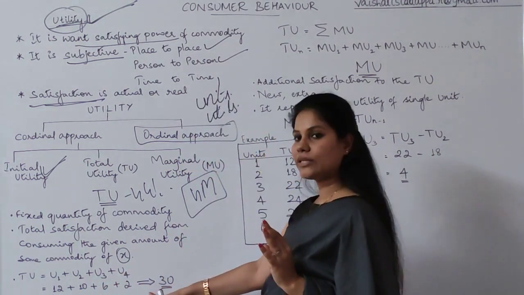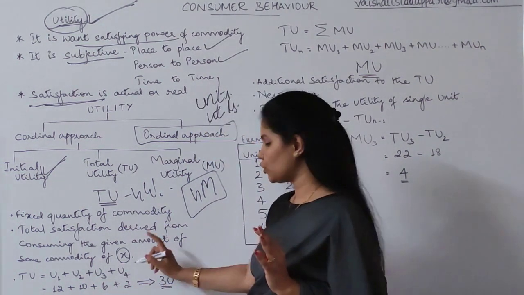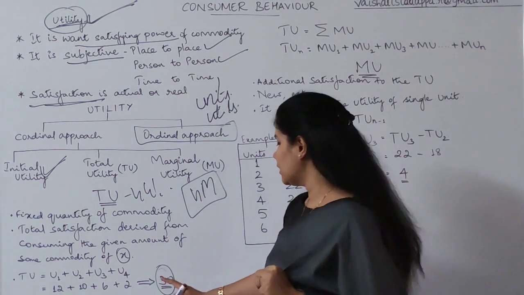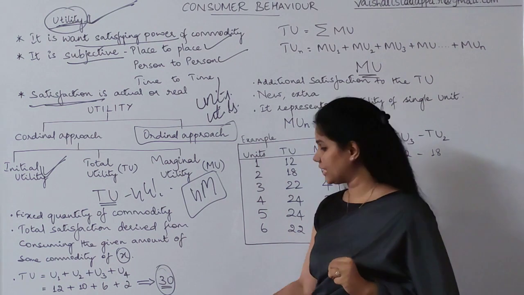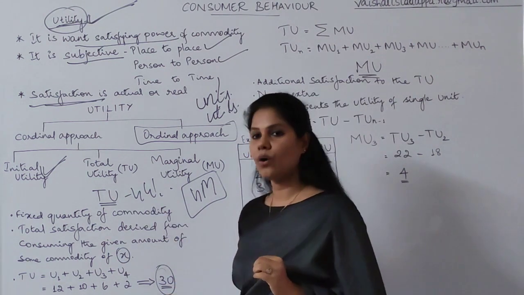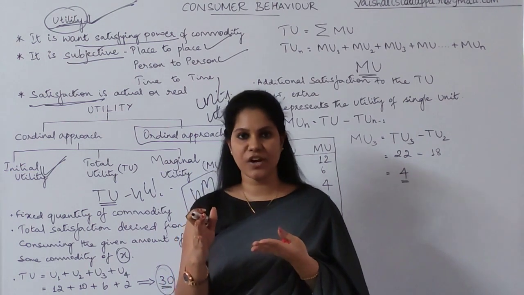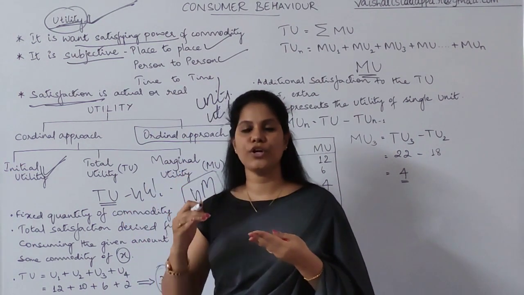Finally, total utility is nothing but 30: 12 plus 10 plus 6 plus 2. The total utility I have derived from 4 glasses of water is 30 units. So total utility is 30. This is the way we measure total utility. From the first unit, how much satisfaction I got, from the second glass of water, how much satisfaction I got. This way we total this.